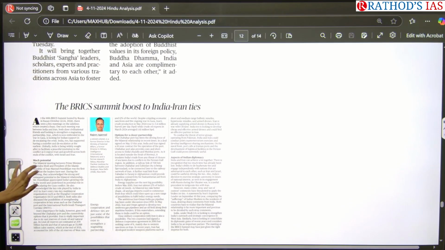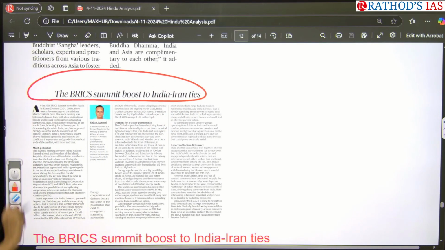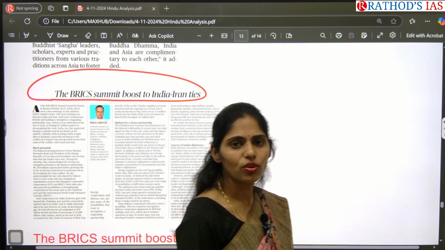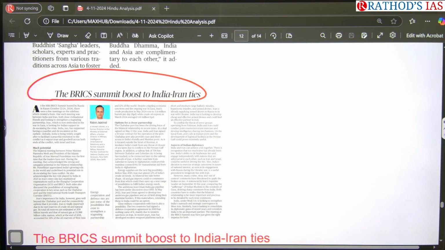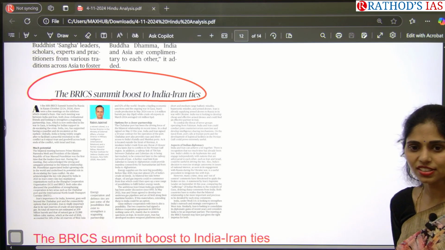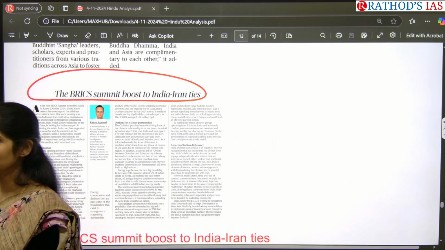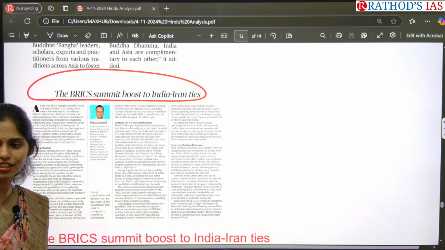Okay, see this next article: the BRICS summit boost to India-Iran ties. So what is the keyword? The keyword is India-Iran ties. So what is happening between India and Iran? Whether we are having good relations or bad relations? Good relations. So how much crude oil are we importing from Iran? We made our imports zero because of this CAATSA fear, right?